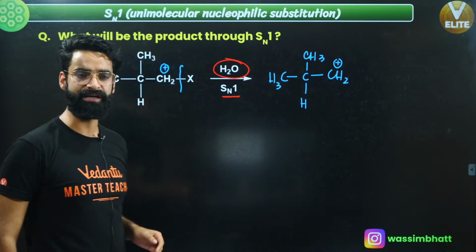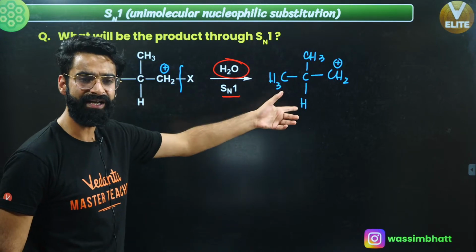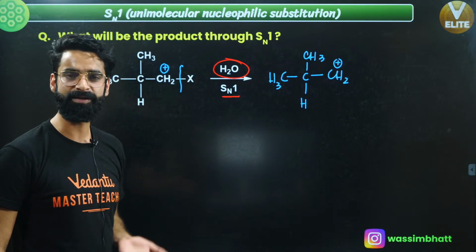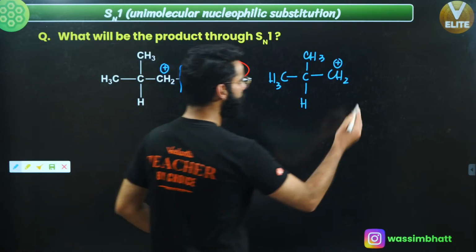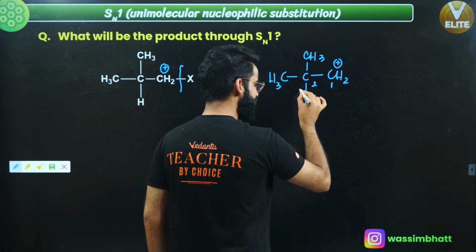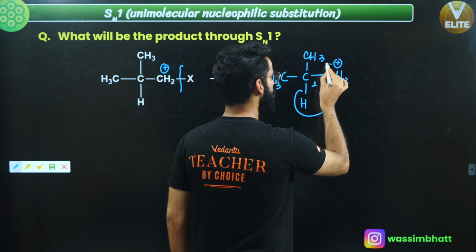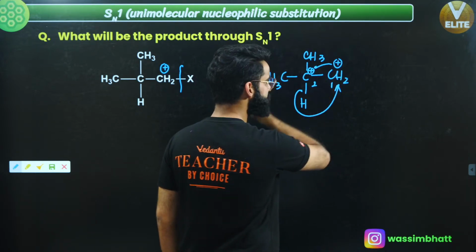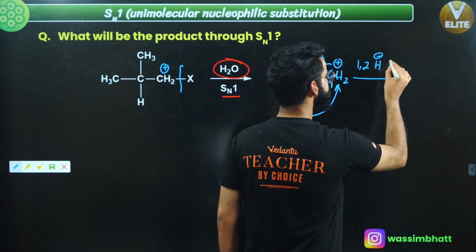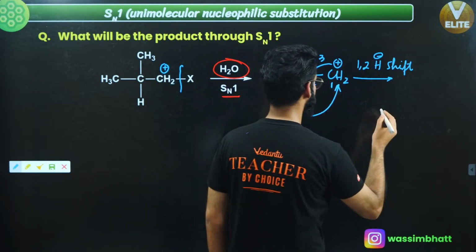now is there any chance of rearrangement? See, right now it's 1 degree carbocation, right? If 1 degree carbocation somehow gets converted into 2 degree or 3 degree carbocation, then only rearrangement is going to happen, yeah? Now people, over here, let's call this carbon number 1, let's call this carbon number 2. If this hydrogen leaves as H negative and gets attached with this CH2, this positive charge will eventually come on this carbon, right? So, due to 1,2 hydride shift, I'm getting a more stable carbocation. I'm getting a tertiary carbocation, yeah?